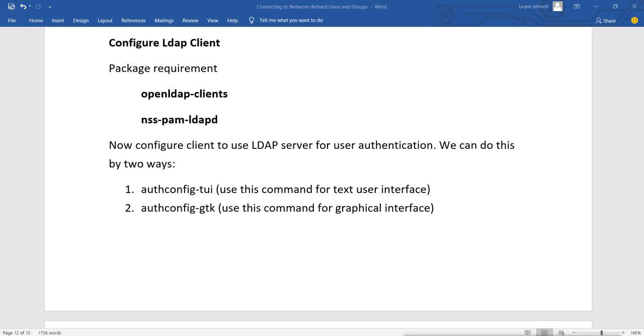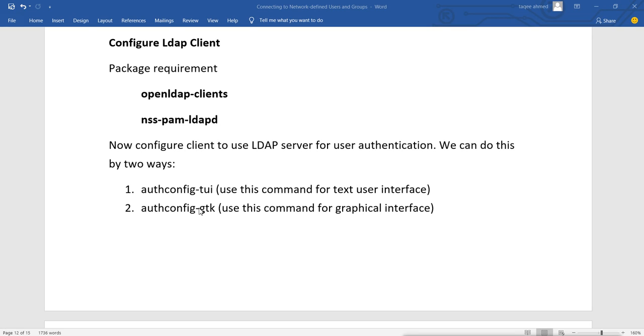Now next, we will configure our LDAP client. For configuring the LDAP client, we need these two packages available. First we need the openldap-clients package and the nss-pam-ldapd package to be installed on our client system. After that, we can use these two tools. We can configure the client by using the LDAP server in two ways. Either we can use authconfig-tui for the text user interface, or we can use authconfig-gtk for the graphical interface.